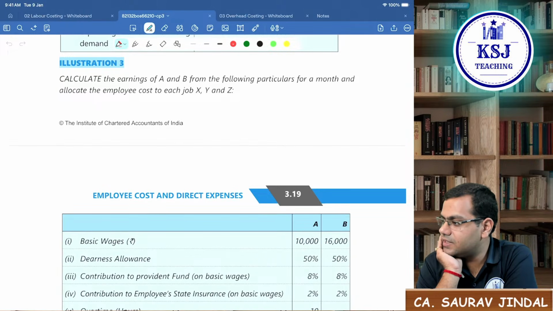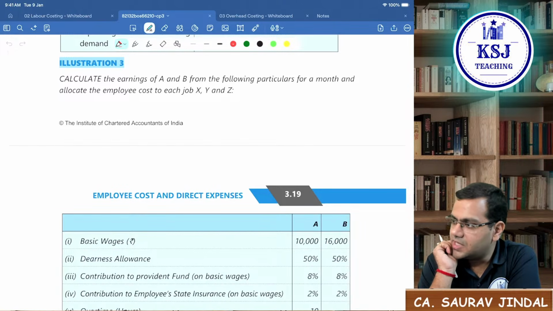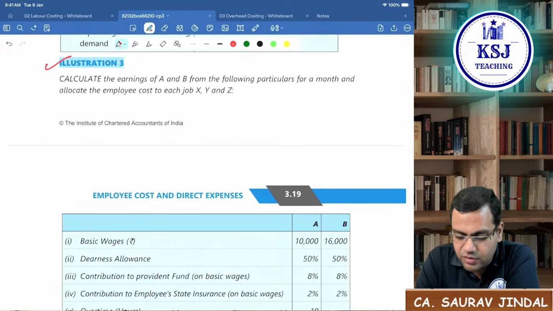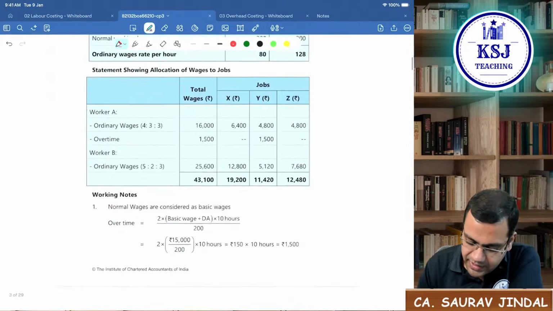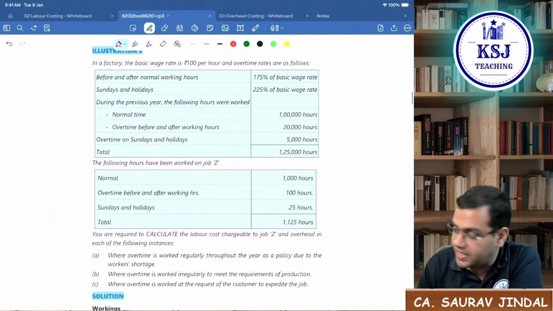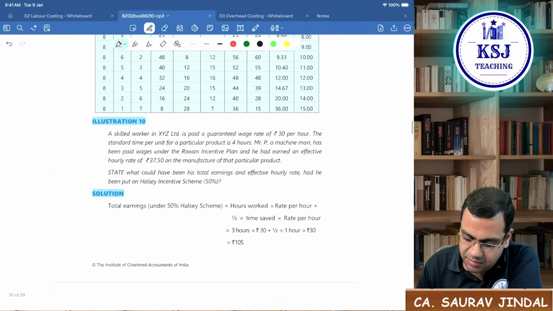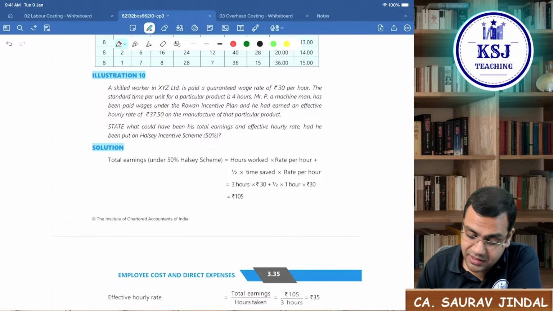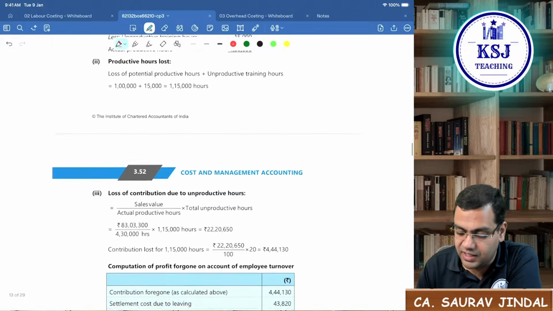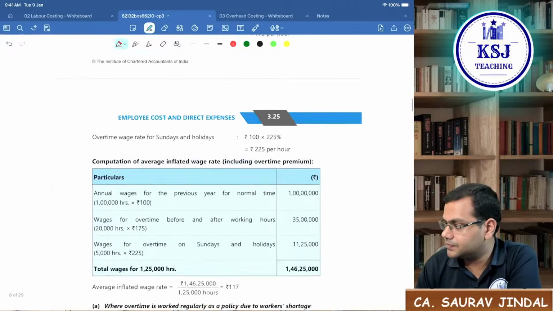Okay, any doubts in yesterday's session? Please confirm quickly so that we can start at the earliest. So we'll be starting with illustration number 3 on labor costing. We'll take up illustration number 3, illustration number 4, and illustration number 5. And after that, on labor turnover, on the Halsey and Rowan plan, there is illustration number 10 that we will take up. Then illustration number 15 that we will take up. So these are the questions that we'll be covering from labor costing.